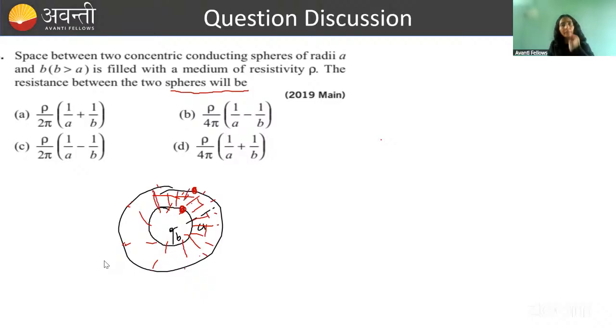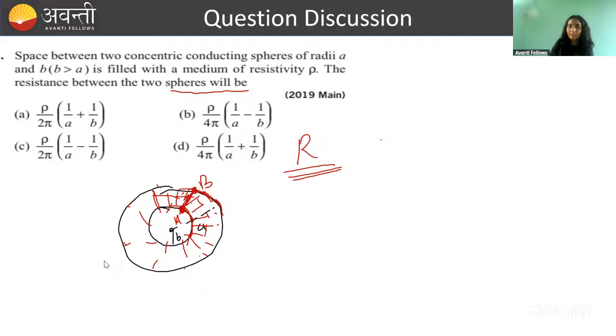Okay? Whenever you are asked to calculate resistance across 2 points, here across this point A and B, we are asked to calculate R equivalent, right? Or resistance. Across A and B. Are you getting me? This material starts with this lining and it ends at this lining.